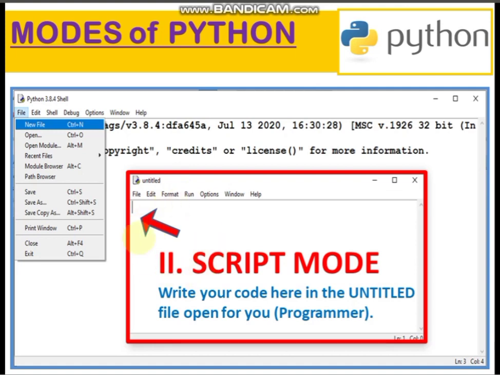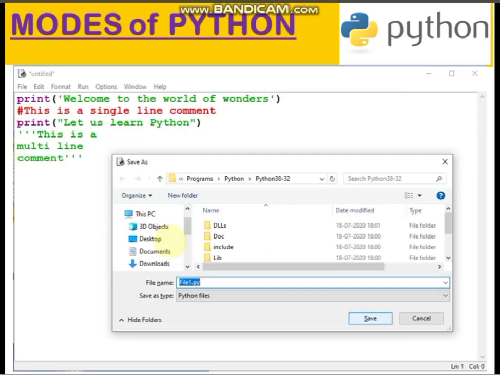Then you have to save the file. While saving, you have to give the .py extension after the file name, and by default it saves as a .py file, because you are doing this in the Python shell itself.